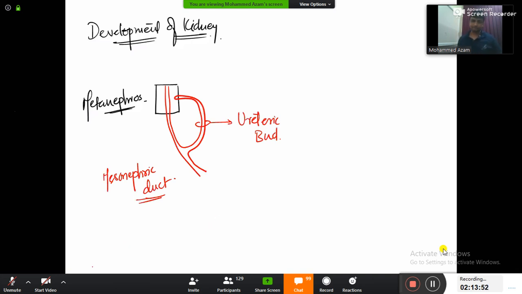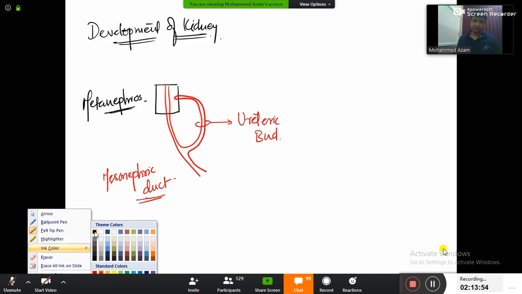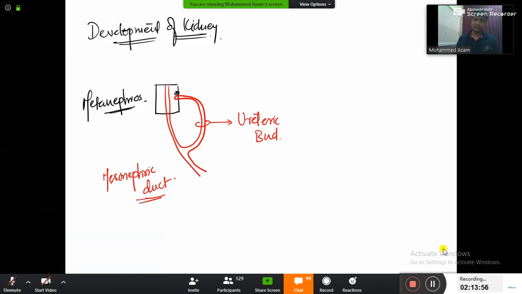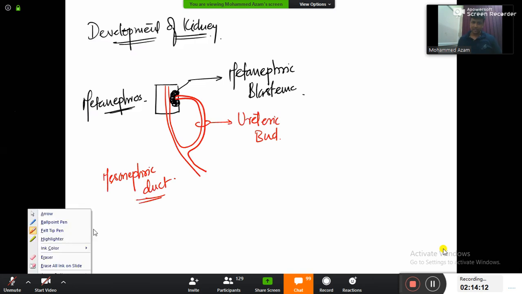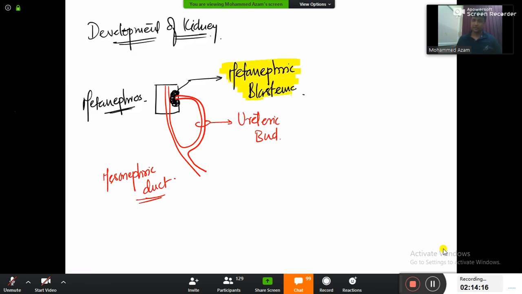Near the tip of the ureteric bud, the cells will multiply, and these cells are actually from the metanephros part. That is why metanephric. And in embryology, any cells which are multiplying are called blastema. So there are two parts formed here: metanephric blastema and ureteric bud.